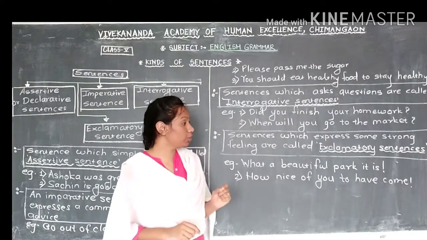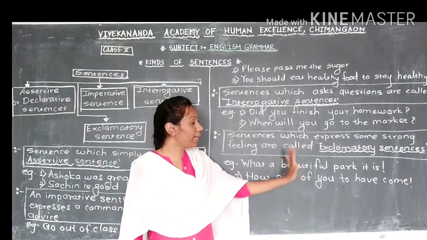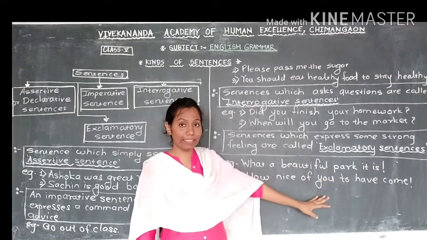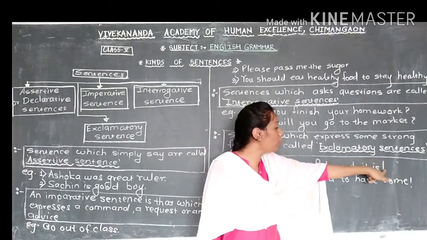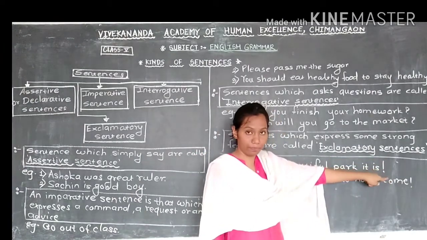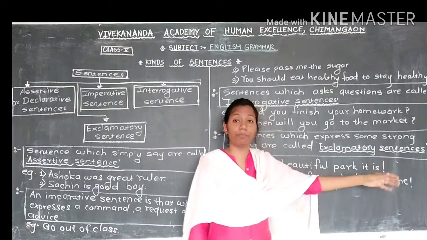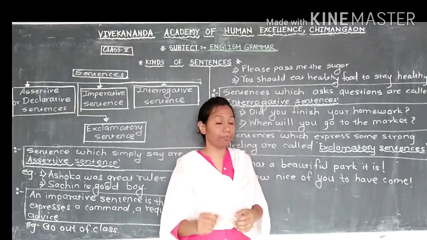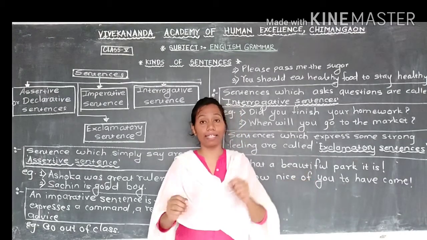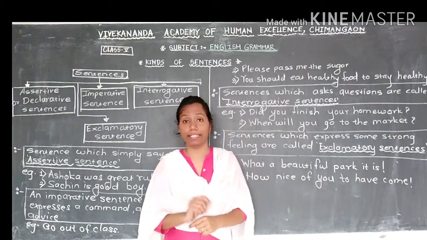Now what is an exclamation mark? On the blackboard, I write these two examples. You can see it here, right? Look at the end of the sentence. Here I draw one line and there is one dot. This punctuation mark we call the exclamation mark, and we use this at the end of an exclamatory sentence.